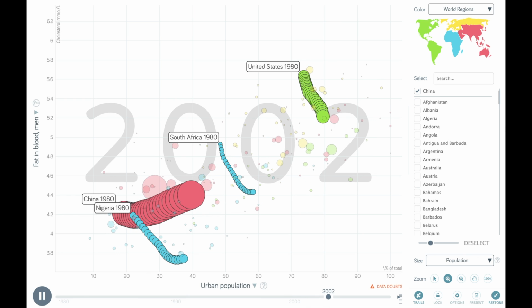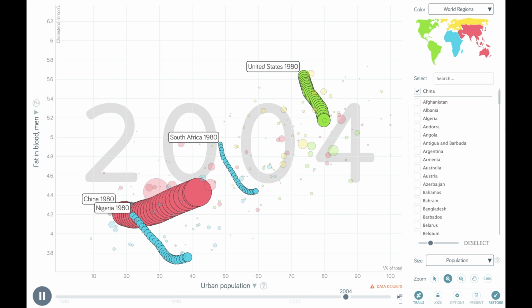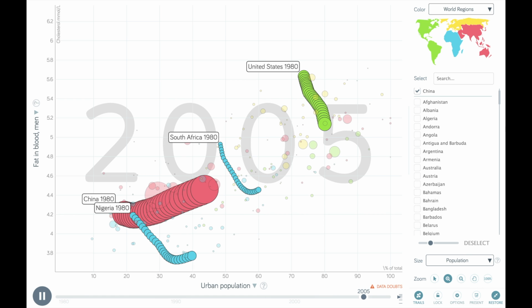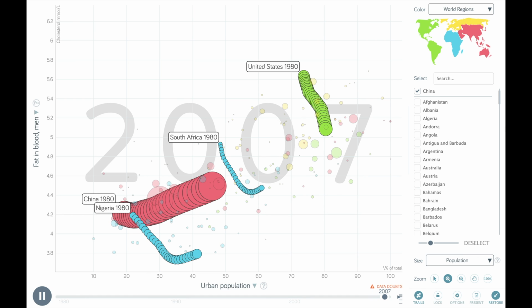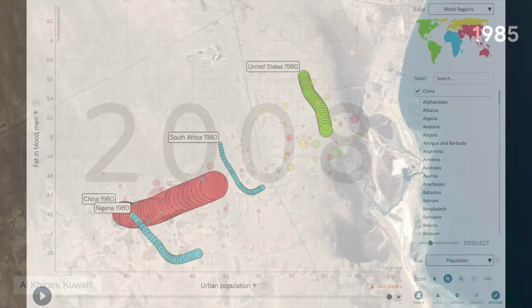Interestingly, while developing countries such as China and Thailand show strong positive correlation, developed countries such as the US and Japan show fairly different trends, where as they get more urbanized, people tend to cut the fat, and this could be due to better education and nutrition.